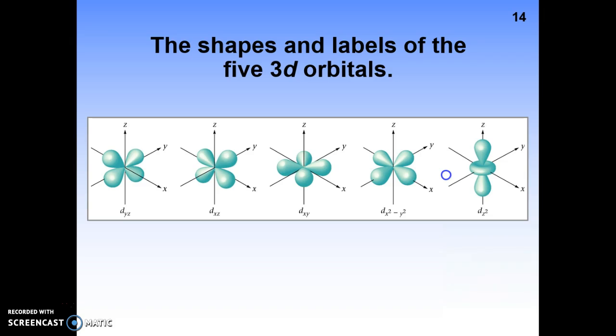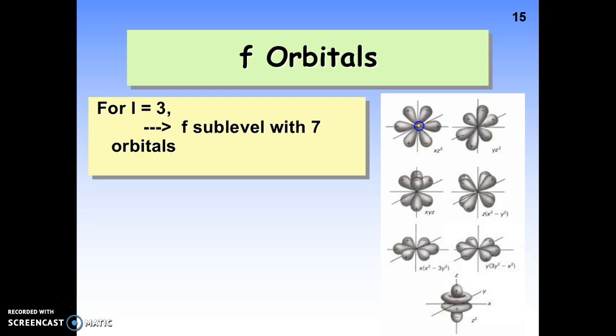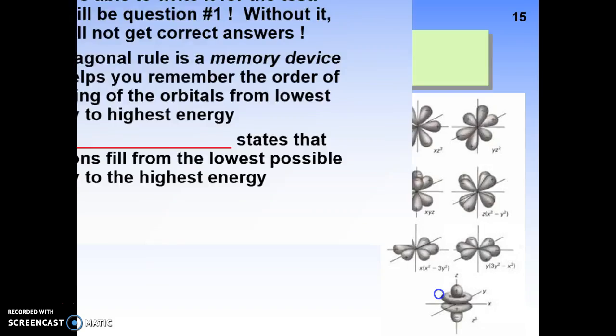Now, if the D's got more complicated, the F's are really going to get more complicated. So F's, notice, have 6 lobes instead of just 4 lobes. So for L equals 3, the F sublevel has 7 orbitals. Now down here, this one is very special. You notice all of them have 6 lobes. They're doing really a strange, good thing. And then this one gets really strange because we have this dumbbell on the z-axis, but it's got a double donut around it. And we literally call that the donut with a double dumbbell. That's a literal name for it.